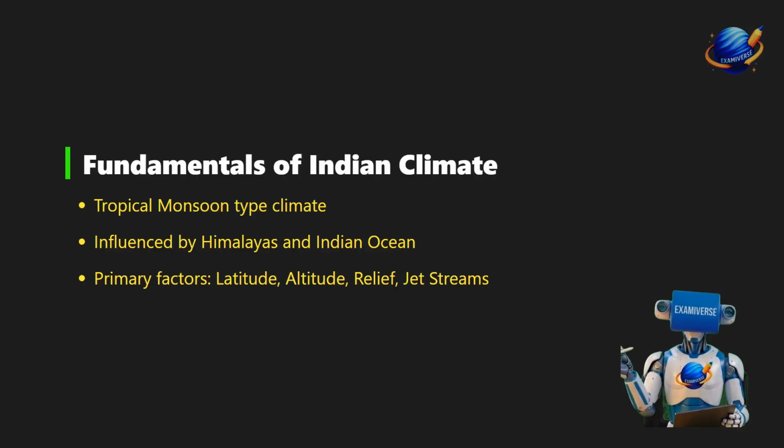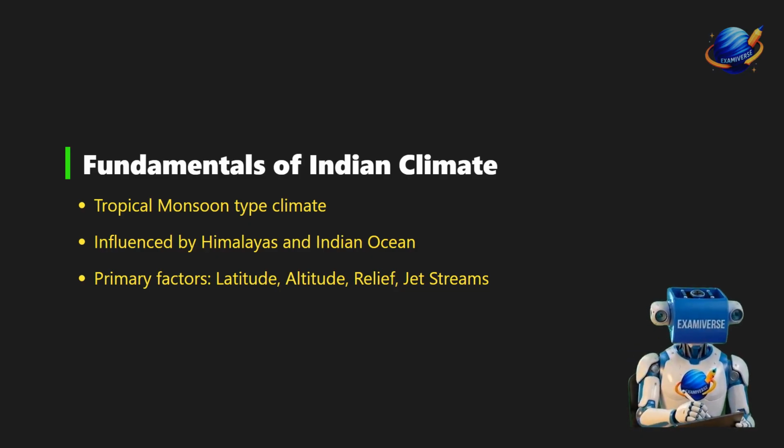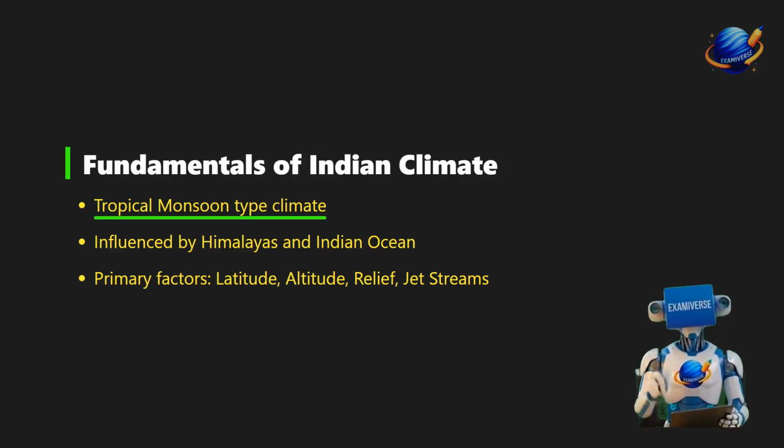Today, we are diving deep into the climate of India, and by the end of this lesson, you are going to walk away with complete clarity on this topic. So let's get started. India experiences a tropical monsoon type climate, which is fundamentally shaped by two massive geographical barriers, the Himalayas in the north and the Indian Ocean in the south.